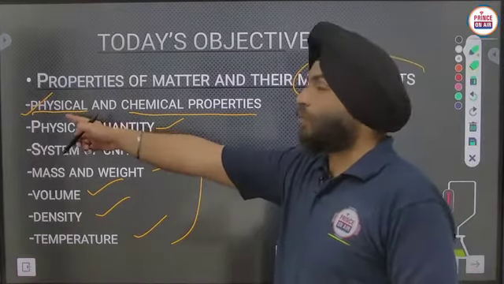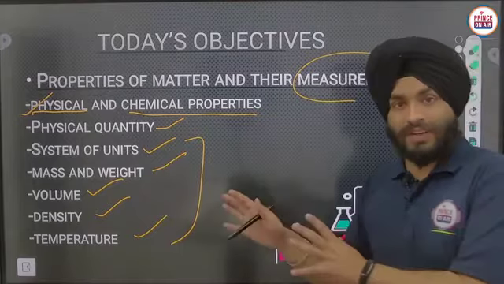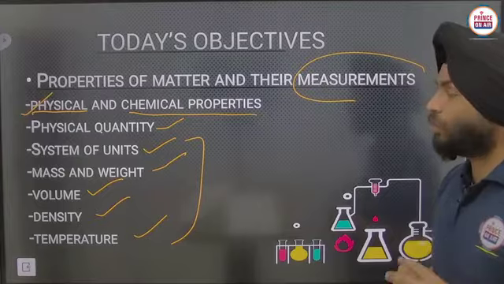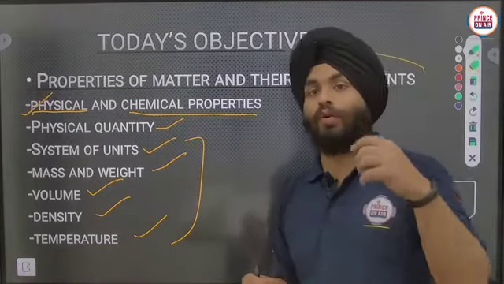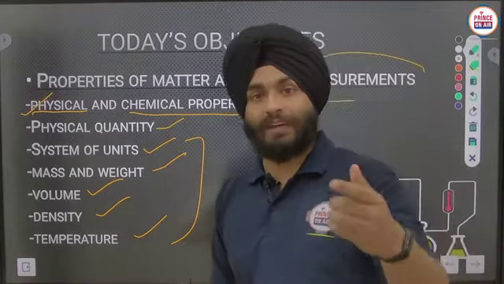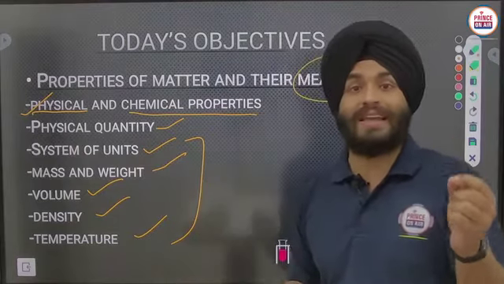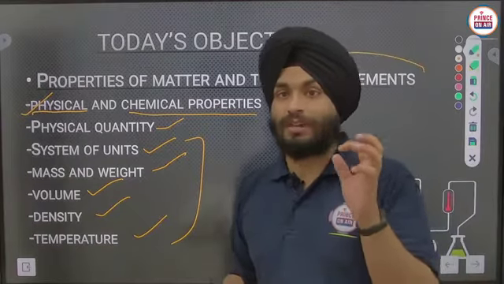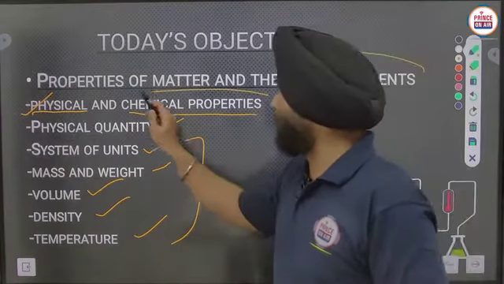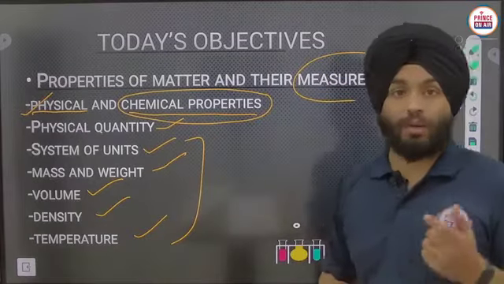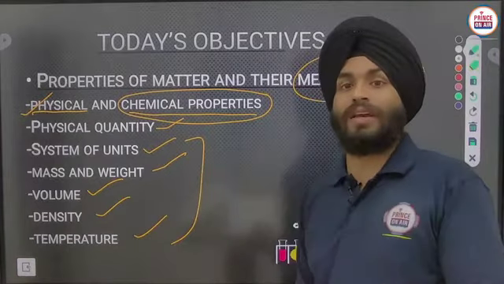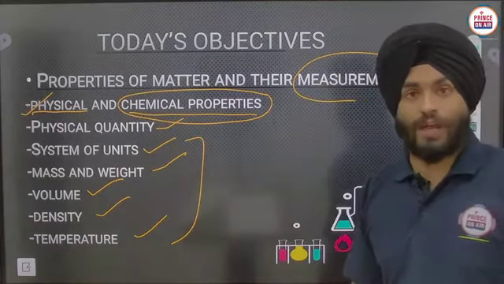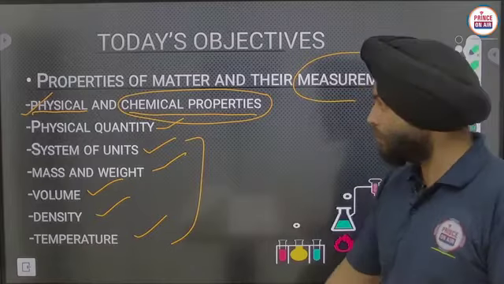Physical properties are those in which, if you want to calculate or identify them, no chemical change is required. But in case of chemical properties, to calculate them, a chemical change is required. Okay, so these are the properties that we have to study in this lecture.